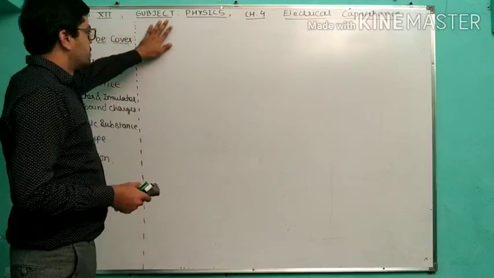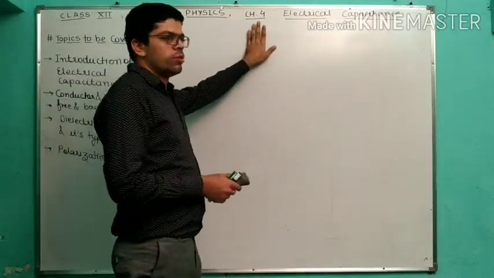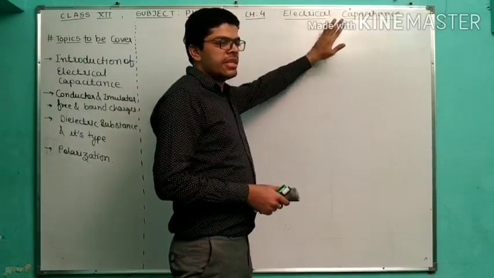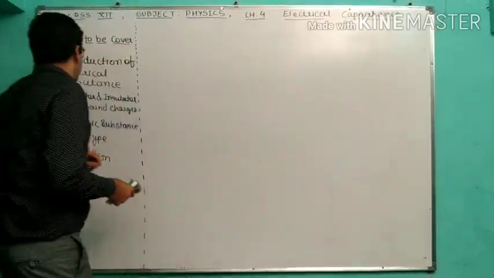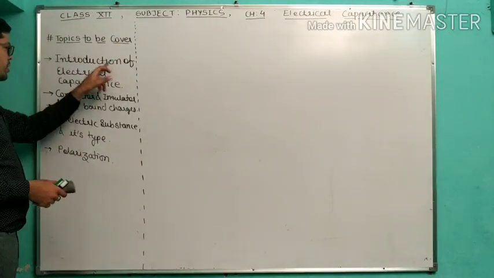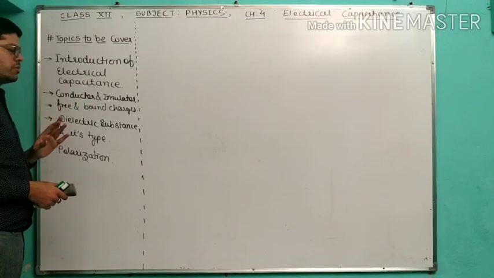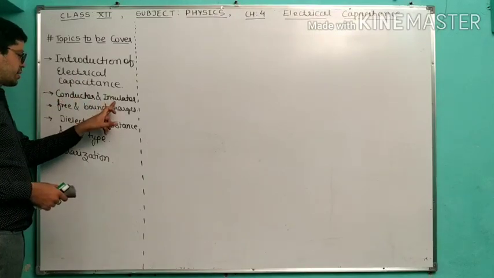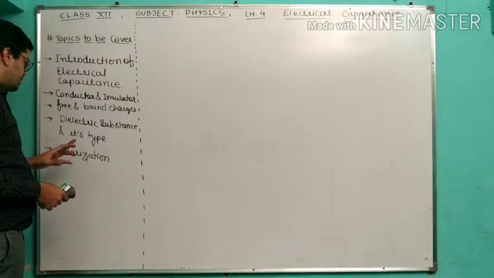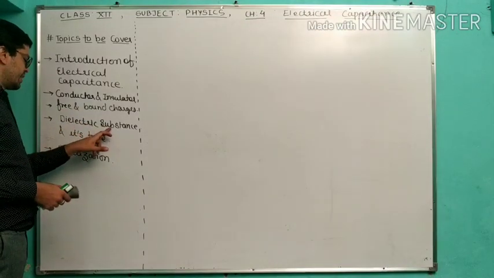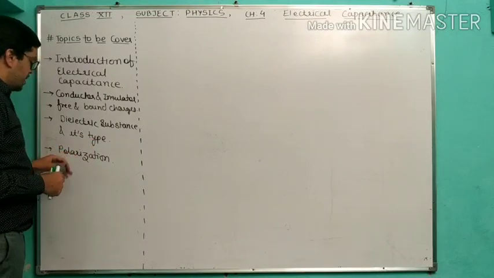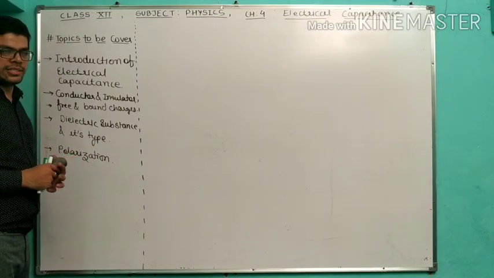Standard is 12, subject is physics, chapter number 4. I am going to start. This is a new chapter. Electrical capacitance, that is the name of this chapter. And topics to be covered in this video: first, introduction of electrical capacitance. Second is conductor and insulator, basic introduction. Third, free and bound charges. And the fourth is dielectric substances and its types. We are going to discuss here. And the last topic we are going to discuss is polarization.